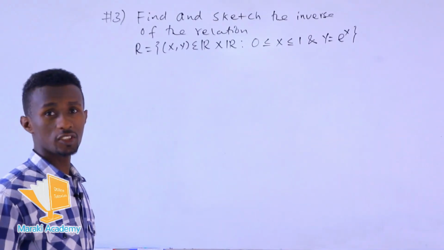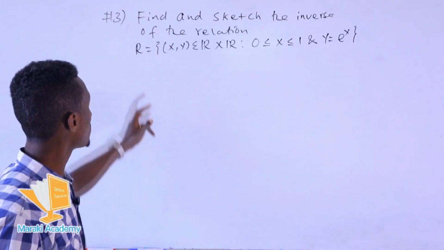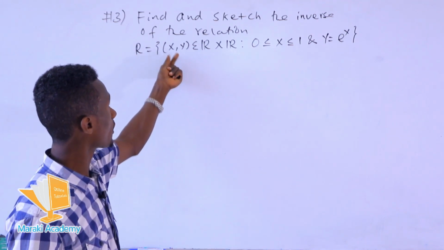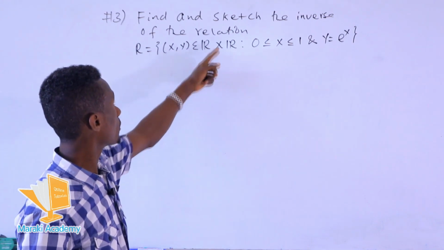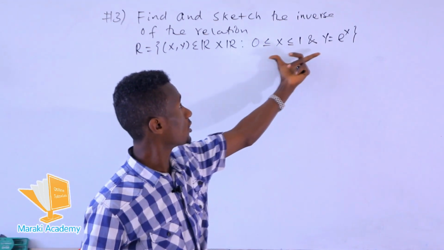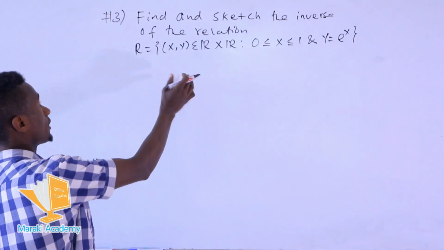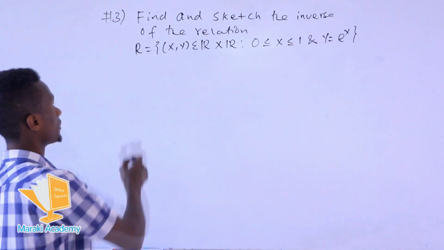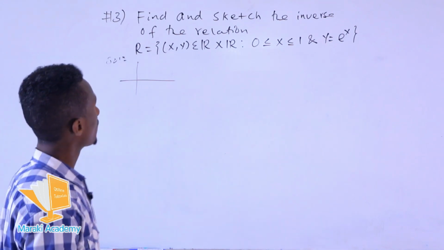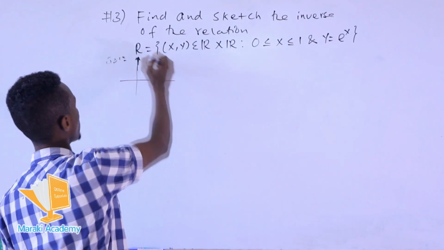The third one is about a relation and its inverse relation. We have the relation given by the set builder method like this: the relation R defined as the collection of ordered pairs xy, where xy is an element of the Cartesian product of real numbers with real numbers, which must hold this property. So how do we find it? First we need to find the graph of this relation. To sketch the graph, we must consider the collection of ordered pairs within the real numbers.